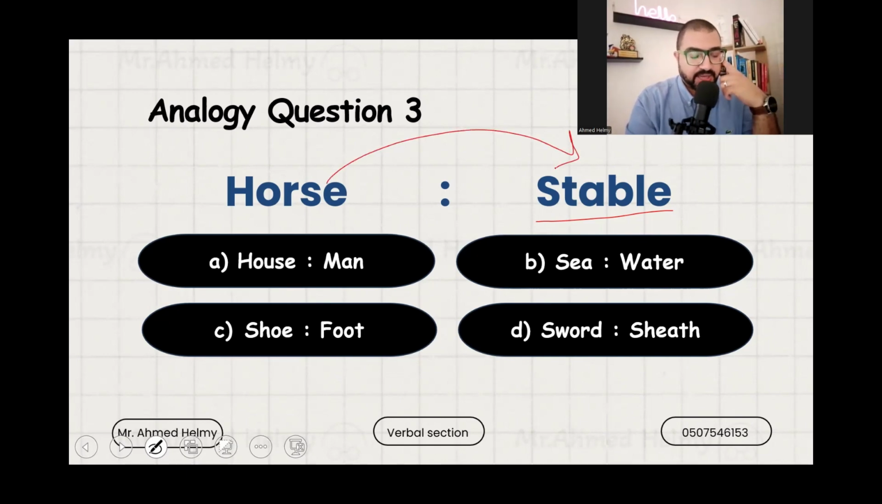House and man, shoe and foot, sea and water, sword and sheath. A sheath is what covers the sword, where the sword stays, or where you put the sword. All right, you have 5 seconds.